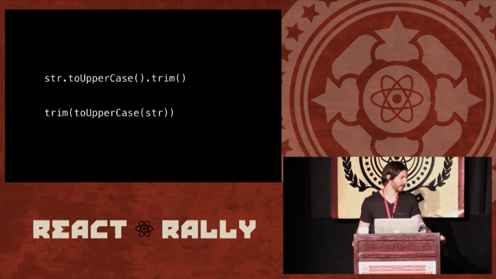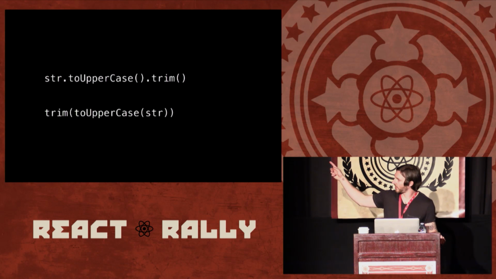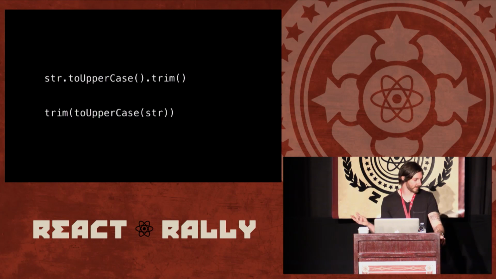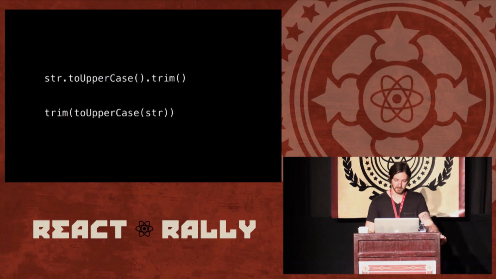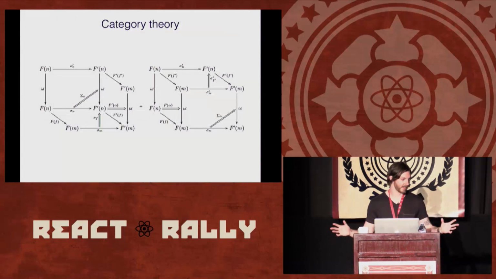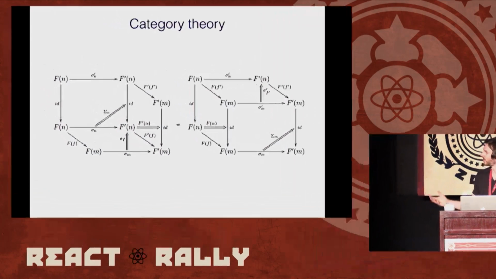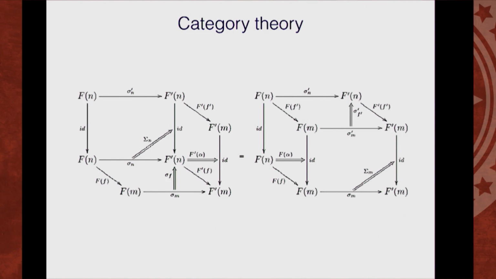The only reason I'm showing you that is because I want you to understand that dot chaining is exactly function composition. Down below you have our toUpperCase and trim, and up above it does the same thing. So dot chaining is composition. And what that means for us is we can actually use the mathematics to learn about our programs. And category theory is particularly good at this because it's kind of the theory of composition. It's the theory of morphisms, going through and composing with other morphisms to define structures.